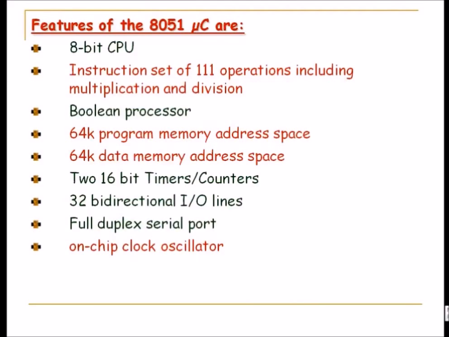You might connect your GPS, printer, or LCDs, keypads, or memory. Anything can be interfaced with these 32 IOs. And the full duplex serial port can be used for communicating with the computer or any other similar compatible devices, as well as for interfacing your GPS. These days most GPS devices have serial port communication available.